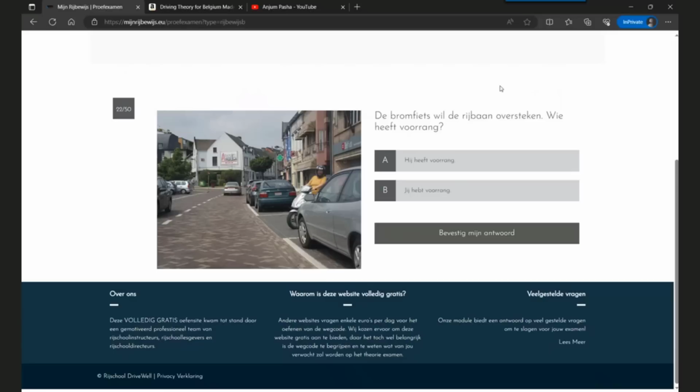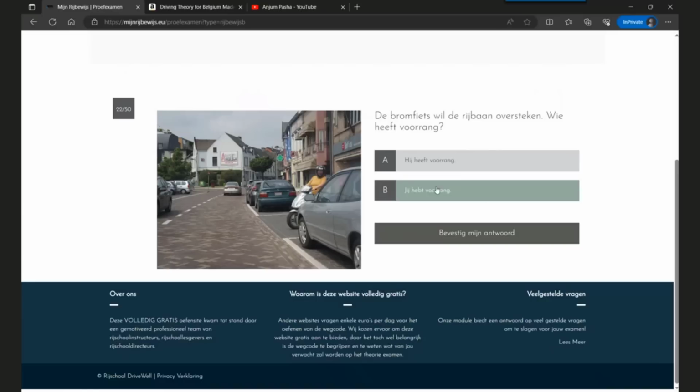Question 22. The moped, you can see here, wants to cross the road. Who has priority? Option A, he has priority. Option B, you have priority. Now, the answer is you have priority.